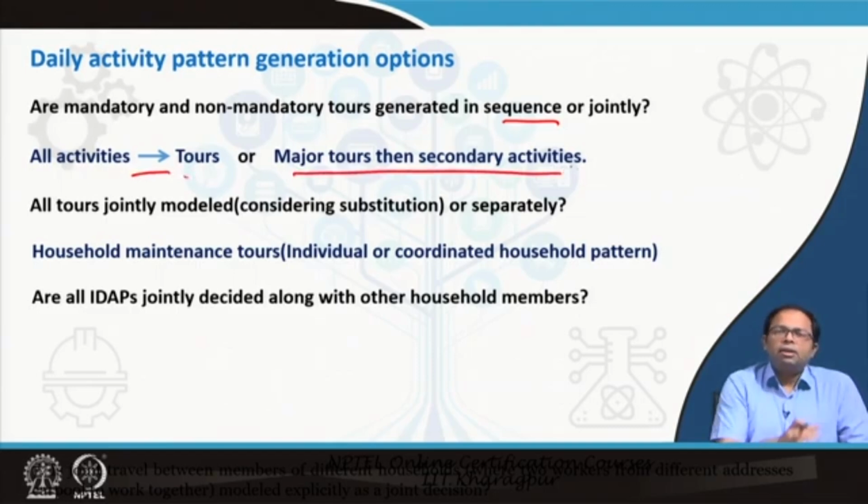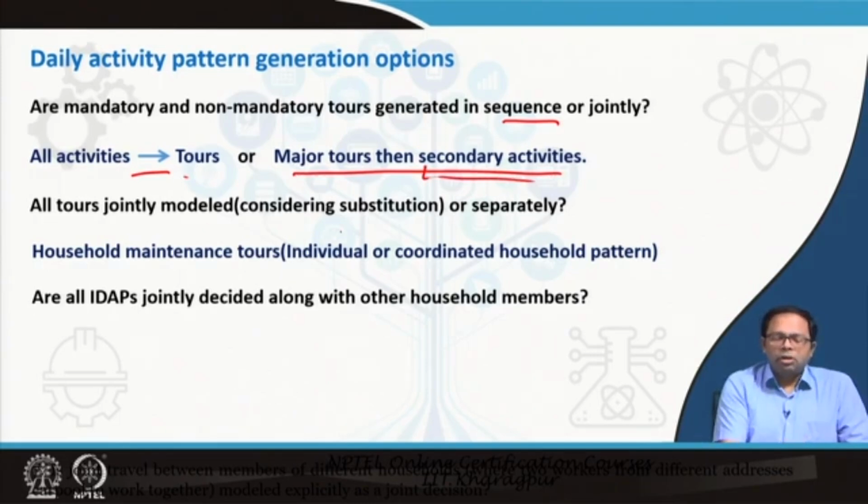So, either we decide on all the activities, then we decide on the tour, or we first decide on the tour. Major tours means main activity, it's the tour related with that, and based on the tour pattern and all the timings, we decide on the secondary activities. So, this sequence is also important.